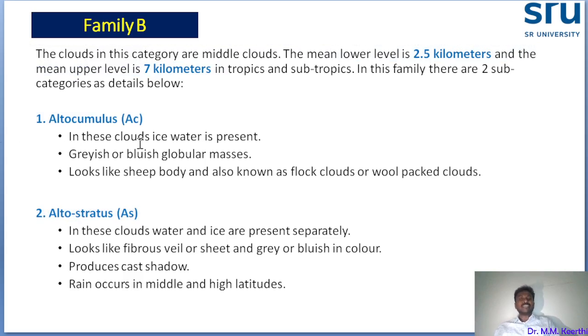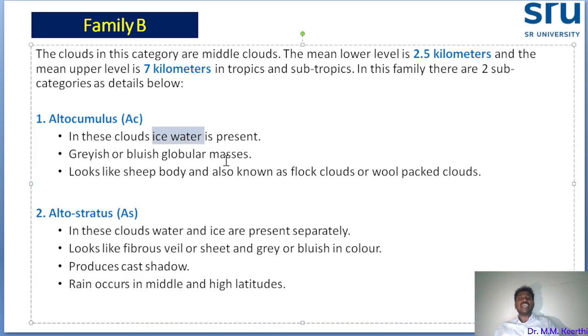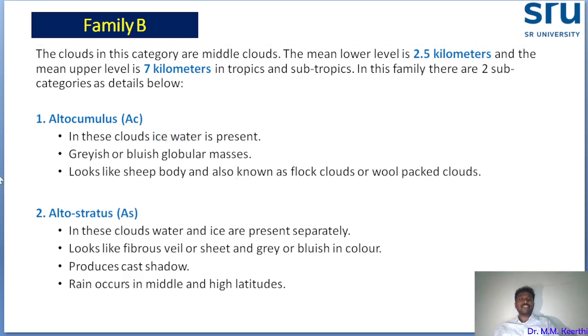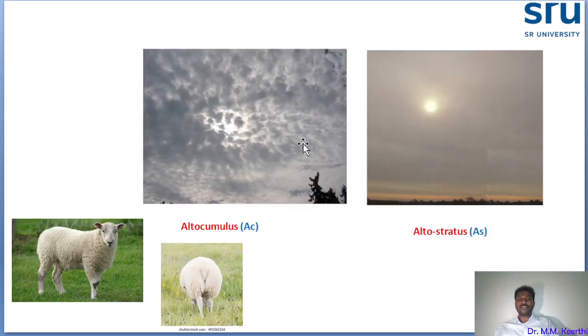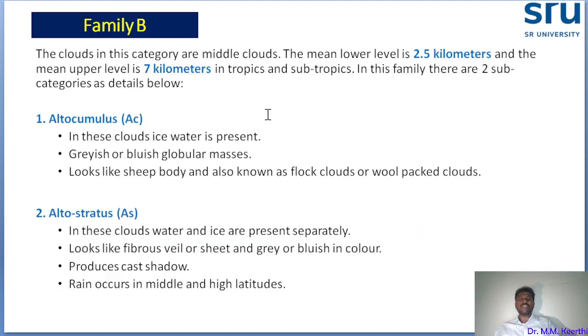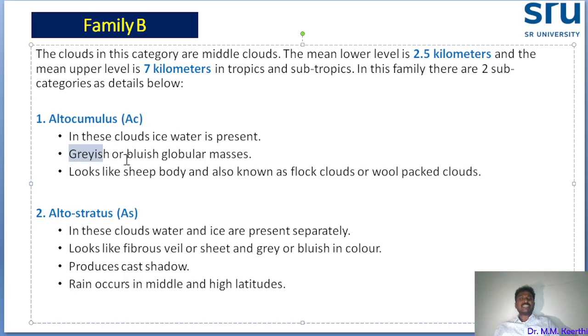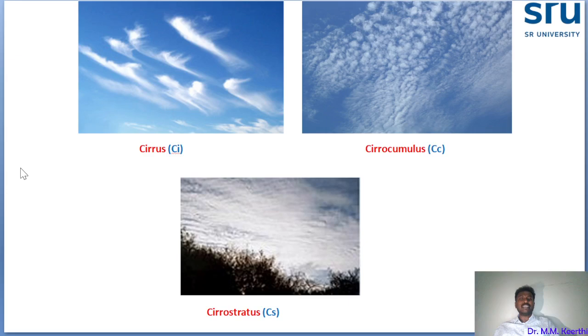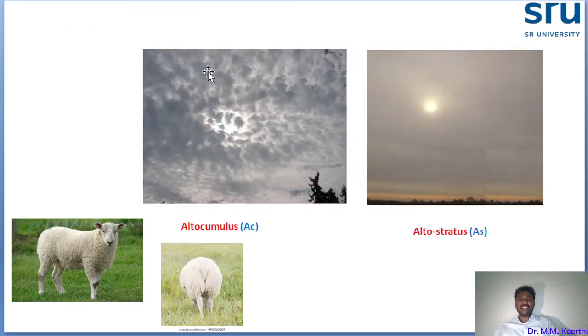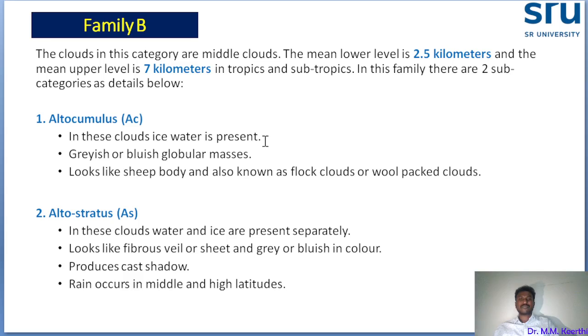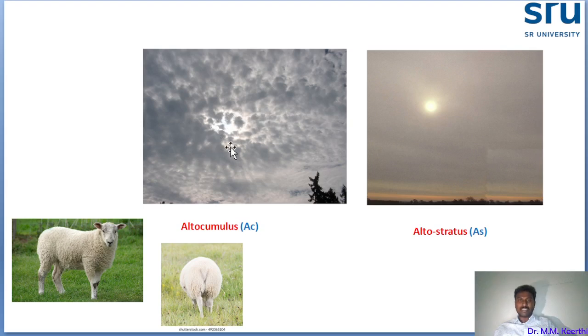Altocumulus. This altocumulus is not ice crystal. These clouds are present with ice and water. Okay, I will show the picture. This is altocumulus, a typical example. It looks like grayish and bluish globular masses. You see the grayish color here, and the small globular masses. Sometimes blue or grayish will be there. Here I kept the grayish globular masses. That is one easy identification.